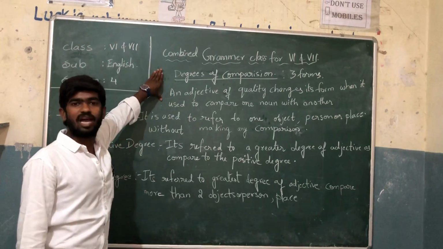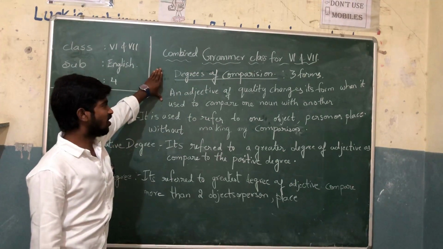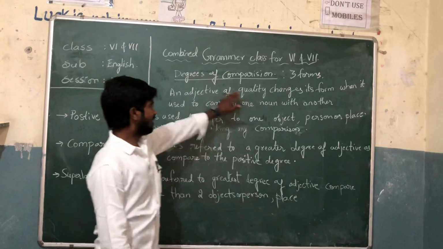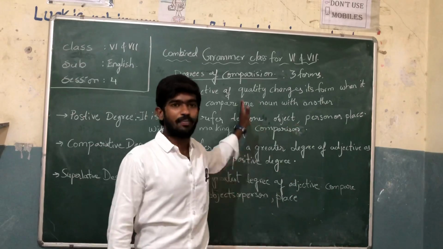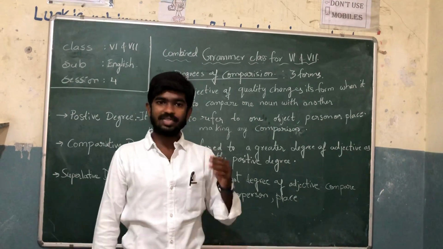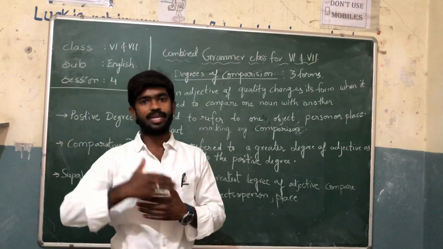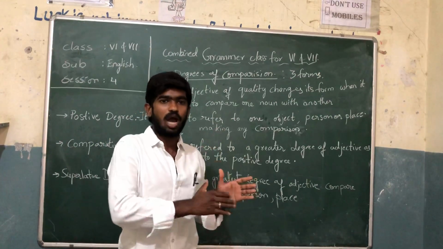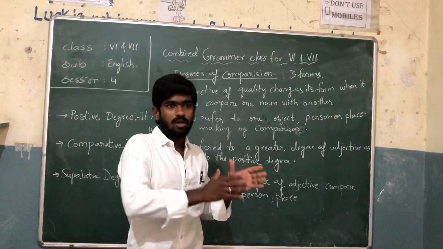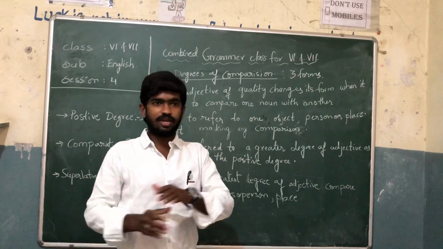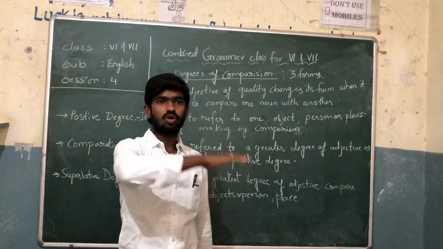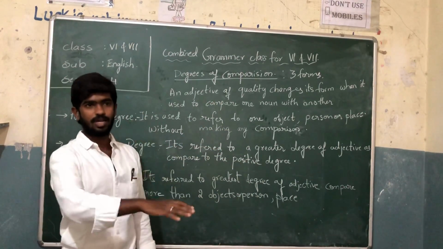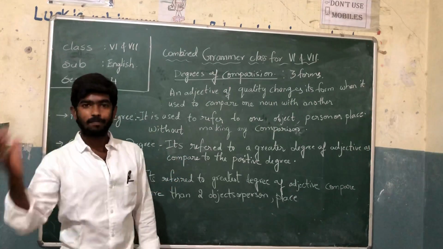An adjective having a quality changes its form when it is used to compare one noun with another noun. So in the degrees of comparison we have three forms, and these three forms show the quality changing. For example, the quality of a person, how he was: good, better, best. Here we are seeing the levels, positive, comparative, and superlative, of the quality of a person, an object, or a place.